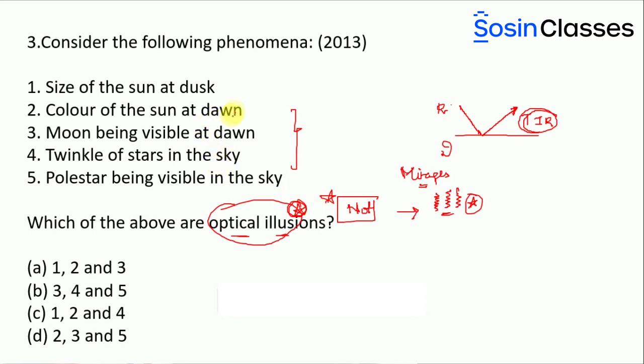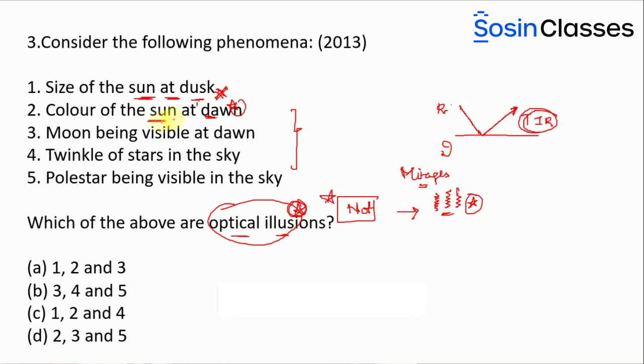So what do you find here? The first option, the size of the sun at the dusk. Dusk and dawn are the two phenomena that you basically see during the sunrise and the sunset. So is the size of the sun at the dusk an optical illusion phenomenon? No, it is not an optical illusion phenomenon.